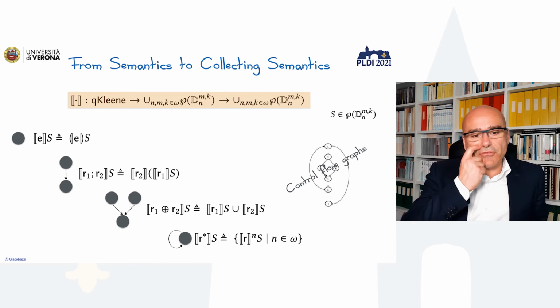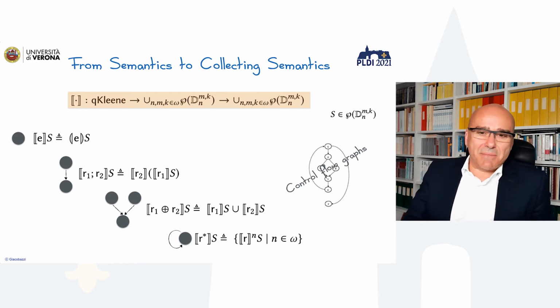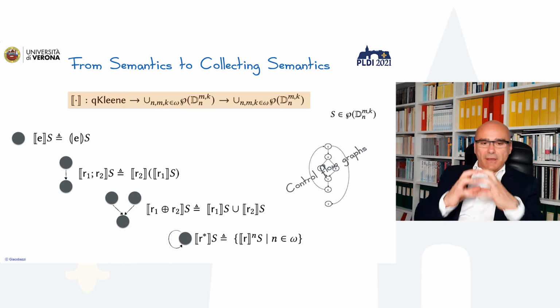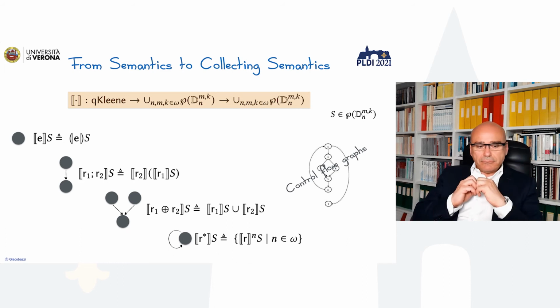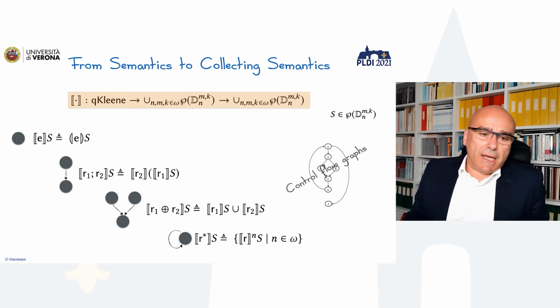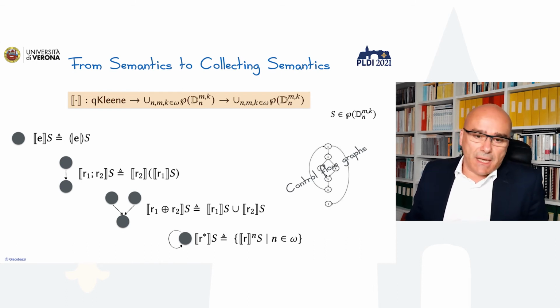The semantics of qKleene is defined inductively. Whenever we are able to give the semantics of the basic expressions in the core, that provides the semantics of the basic elements in the induction. Then we can build expressions like in control flow graphs. Therefore, in the end, the computations in our qKleene programs are nothing else than computations over a control flow graph that are expressed by regular expressions of these elementary core qKleene expressions.